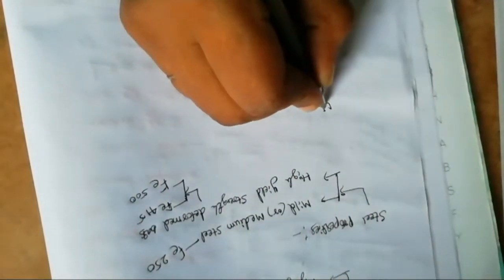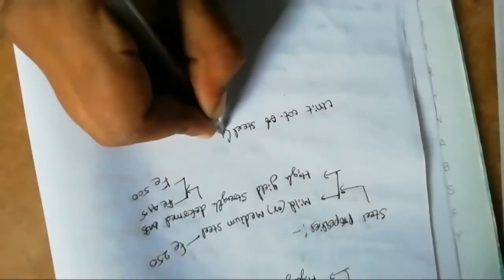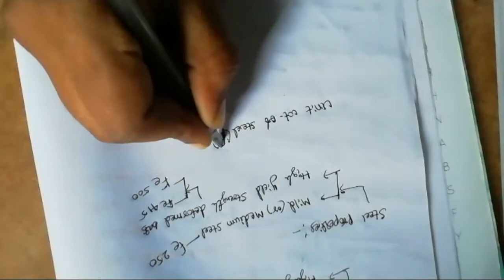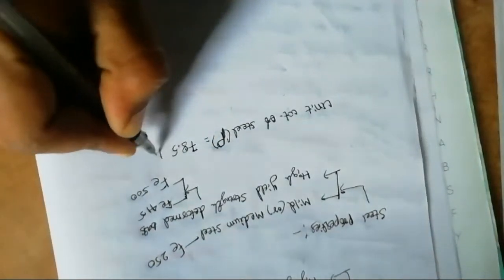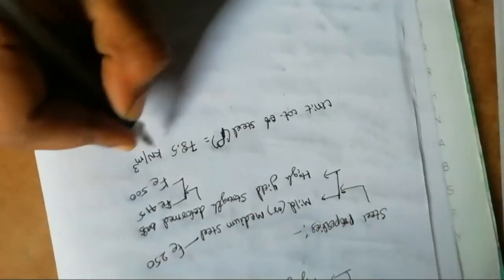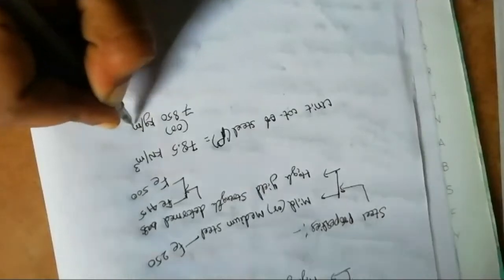Unit weight of steel rho is equal to 78.5 kilonewton per meter cube or 7850 kg per meter cube.